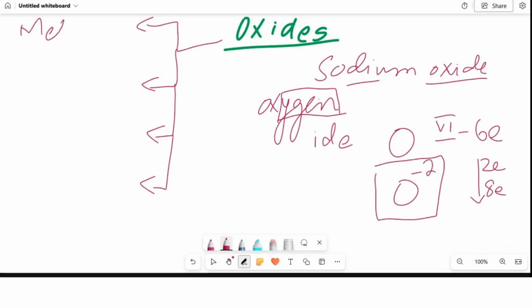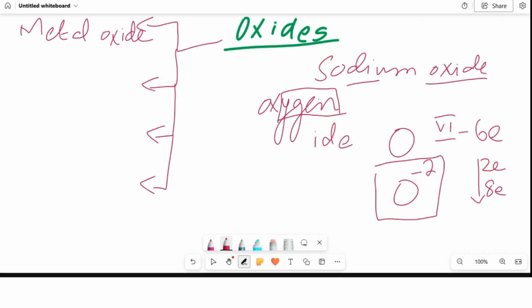What do you mean by the term metal oxide? It means that the first element is a metal. The negative part would be an oxide one, but the starting part is a metal. So it becomes a metal oxide.